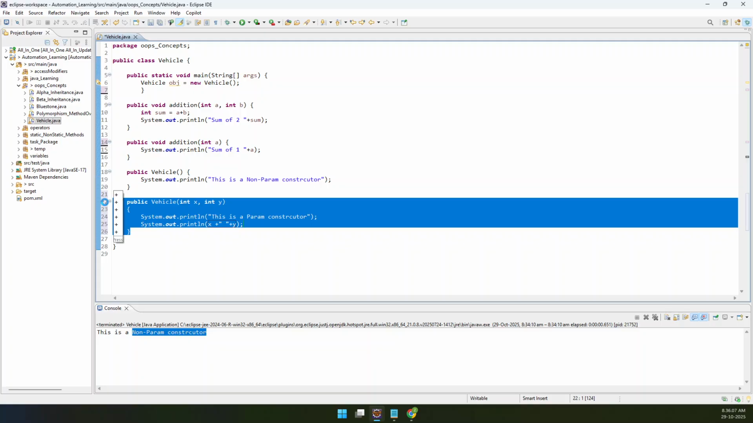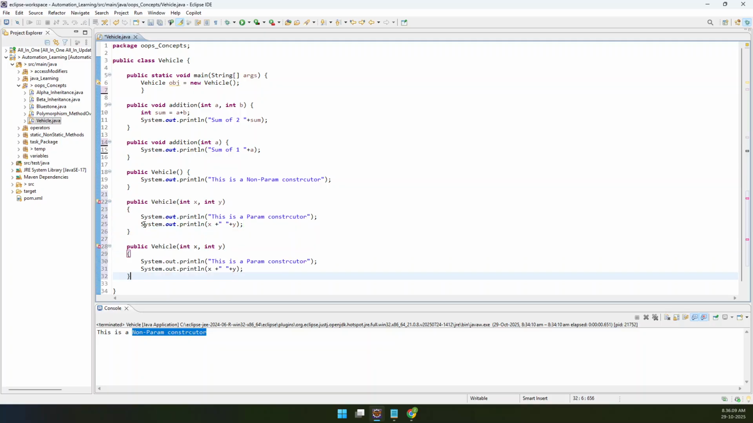Let me do one thing. Let me create another constructor. This time it should accept a string. String x, only string, string p. This is a parameterized constructor with two ints, because two integer values, right? This is a parameterized constructor with a single string. So what do you feel should be the answer, guys?